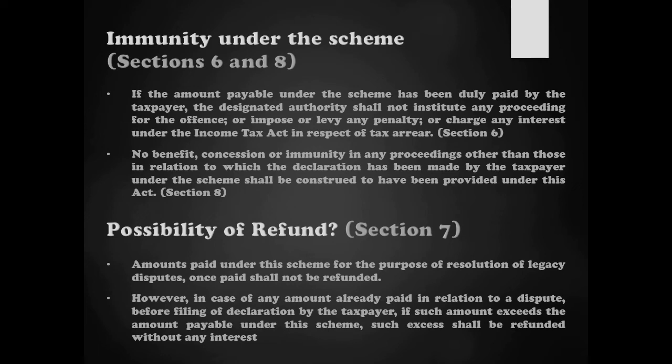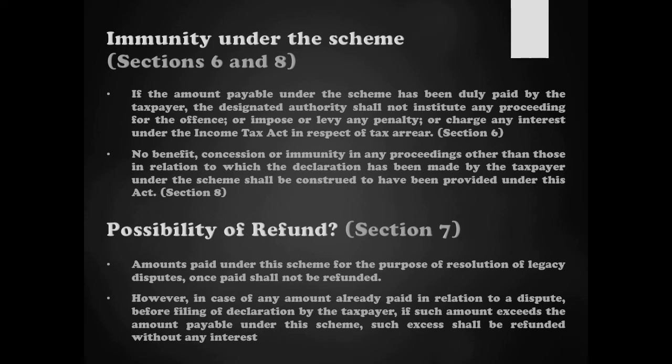For clarification, the section also goes on to say that by closing a tax dispute under this act, by going in for settlement either by the income tax authority or by the taxpayer, this does not amount to a settlement on the tax position. That is, neither party has agreed onto the tax position of the other party. That cannot be construed. It only means that they have opted for a tax settlement. That's it. They have not agreed with the counterparty's tax position. That is being clarified by section 5 subsection 3.